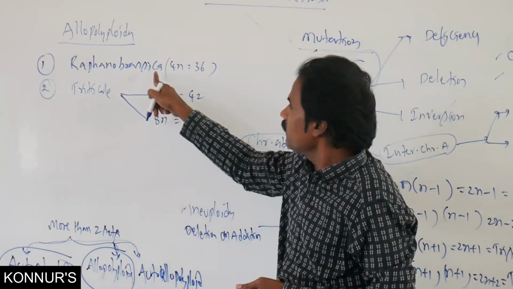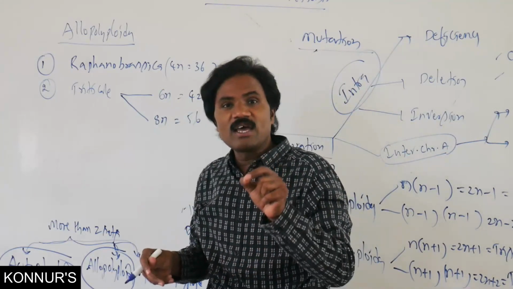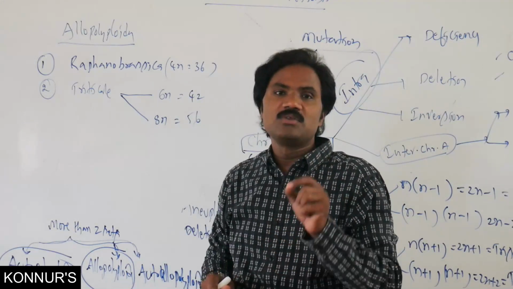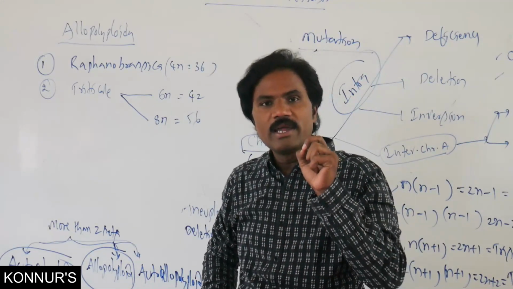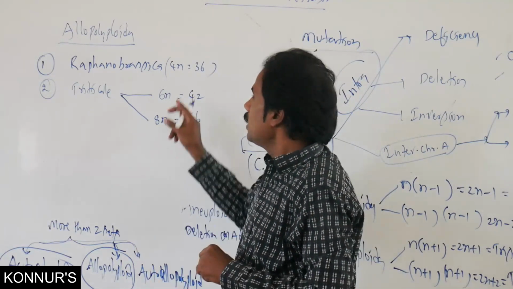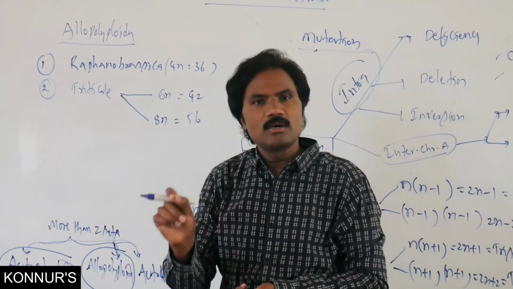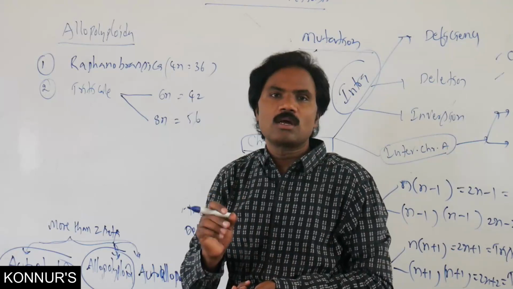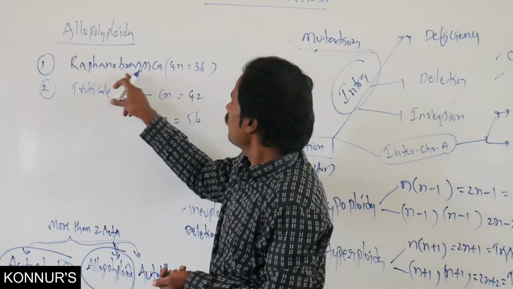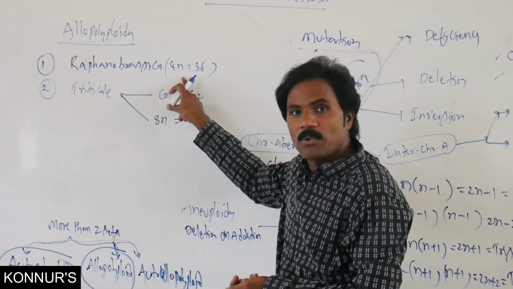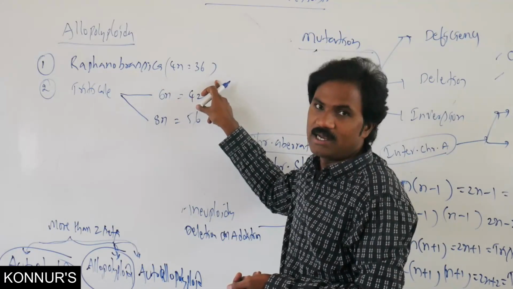In Raphanobrassica, Raphanus sativus is diploid, 2n equal to 18. One more, Brassica oleracea, diploid 2n equal to 18. Both are crossed, then it forms Raphanobrassica, tetraploid 36, 18 plus 18.